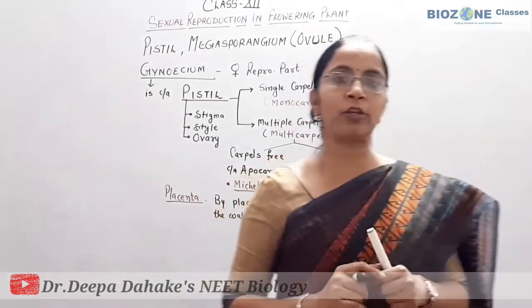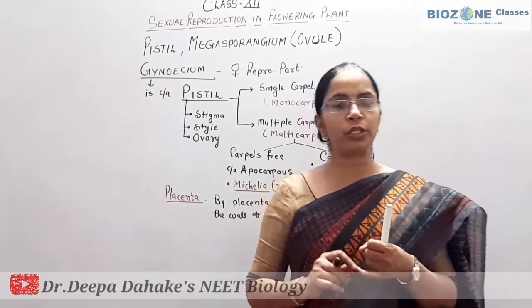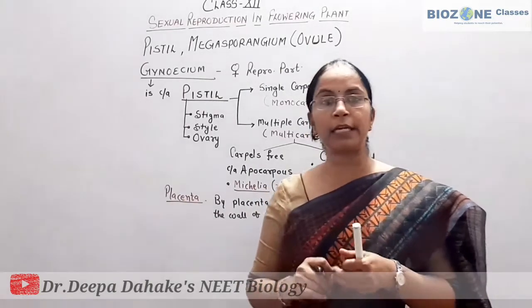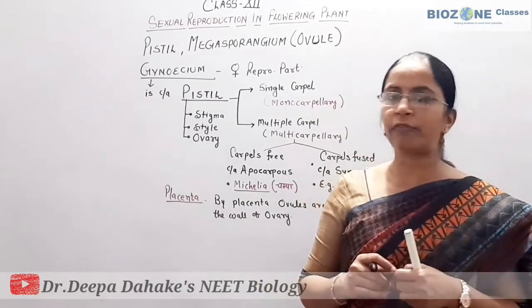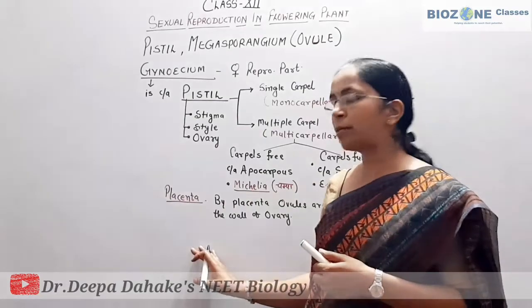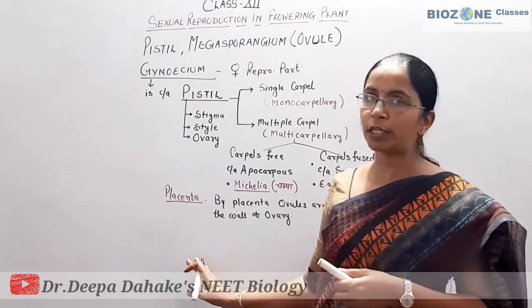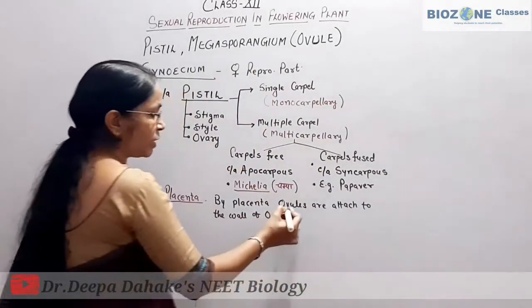In class 11th you already studied the different kinds of placentation: marginal placentation, parietal placentation, basal placentation, free central placentation. Five different types of placentation we studied. So we are not going to discuss what is placenta and what is placentation. Depending on this, how many ovules are present?